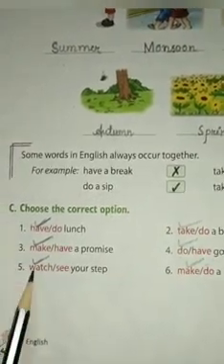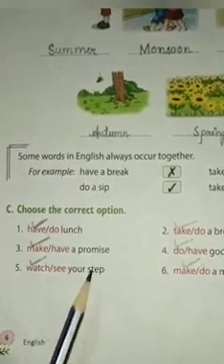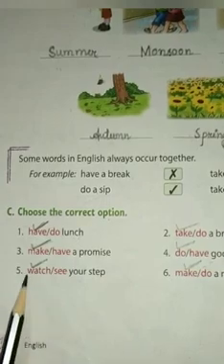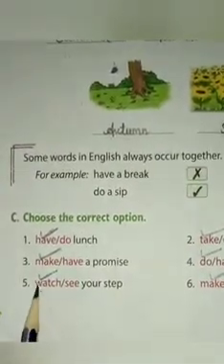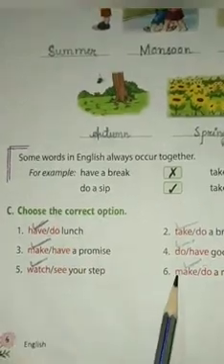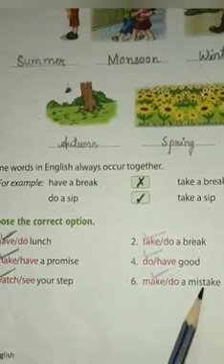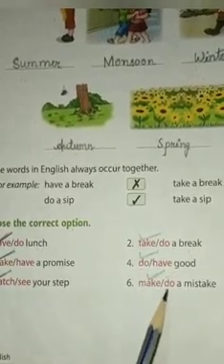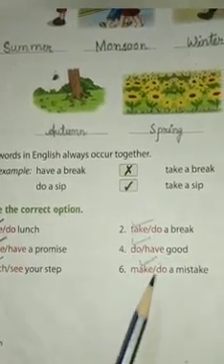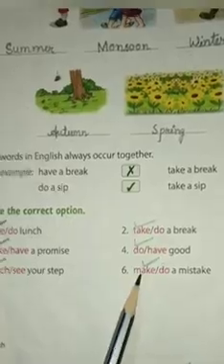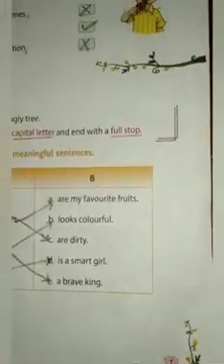Number 5. Watch your step or see your step. Here the correct option will be watch your step. So put a tick mark on watch. And the last one is make a mistake or do a mistake. Here the correct option will be make a mistake. So put a tick mark on make. Now come to the next page, page number 7.